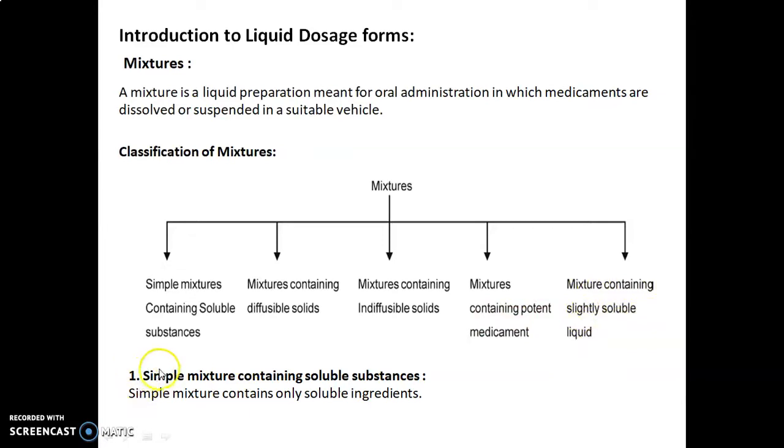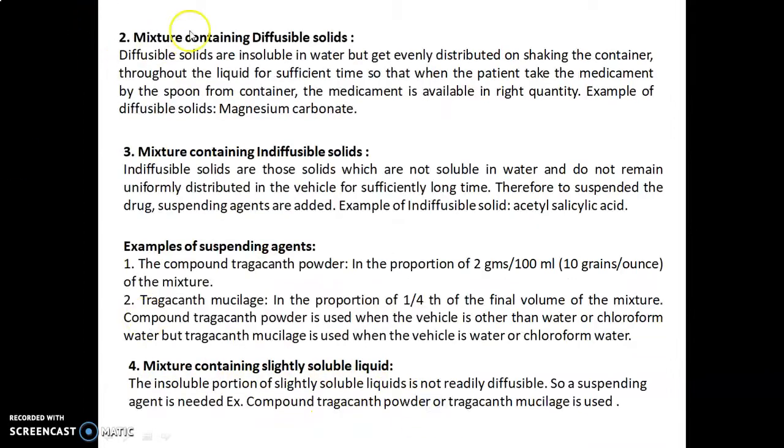The first class is a simple mixture containing soluble substances. A simple mixture contains only soluble ingredients. Mixture containing diffusible solids: diffusible solids are insoluble in water but get evenly distributed on shaking the container throughout the liquid for sufficient time, so that when the patient takes the medicament by spoon from the container, the medicament is available in the right quantity.